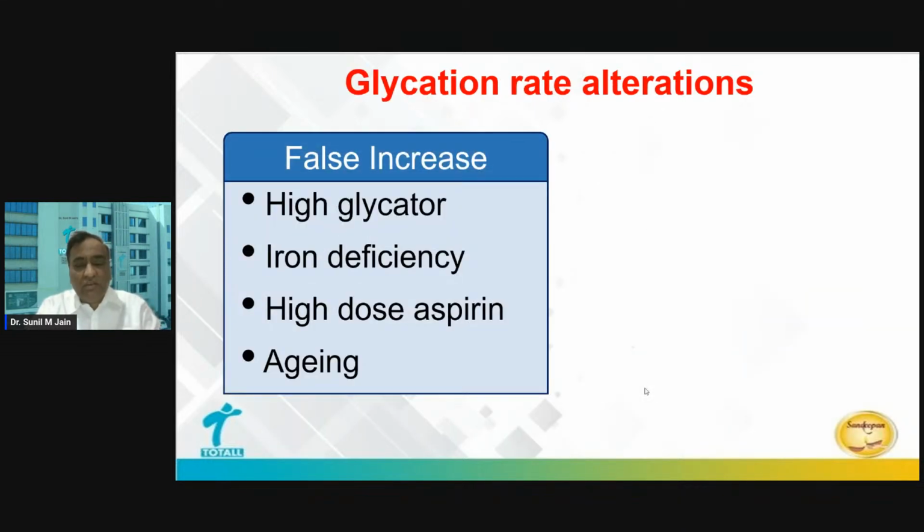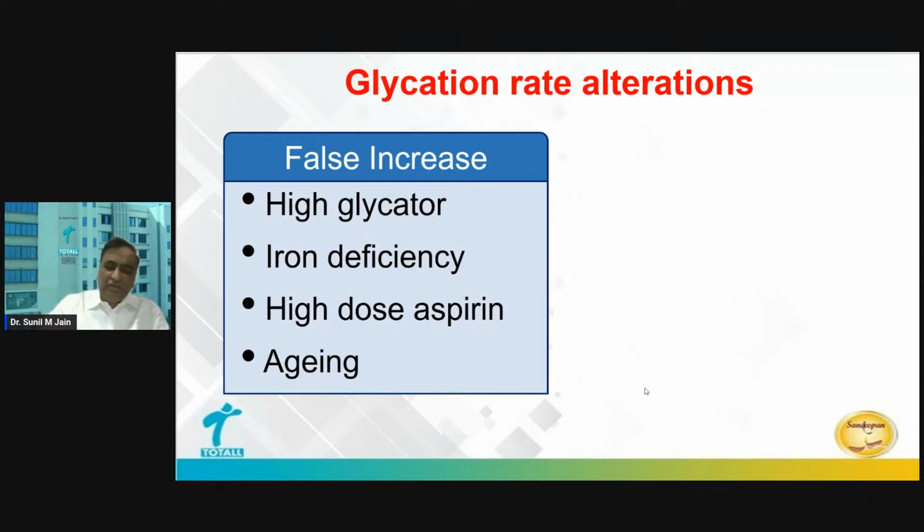So there are many reasons because of which the binding of hemoglobin with glucose can have a different alteration rate. One is a physiological variation, which is called high glycator. When we talk of scenarios where HbA1c can be falsely higher, individuals who are high glycators. And a very important thing in India, iron deficiency is a very common scenario. It can also lead to a false increase in HbA1c. A higher dose of aspirin and aging can also have some effect on the rate of glycation.